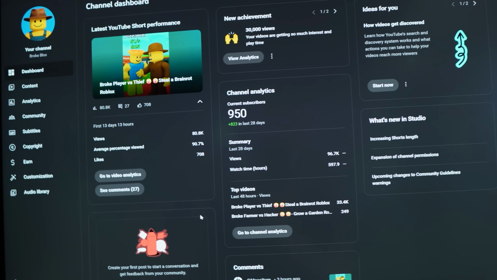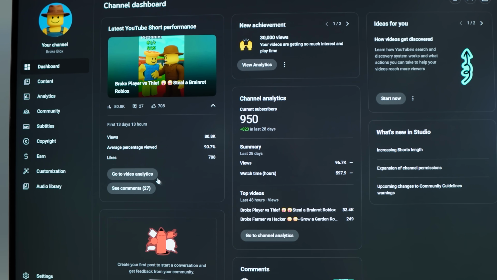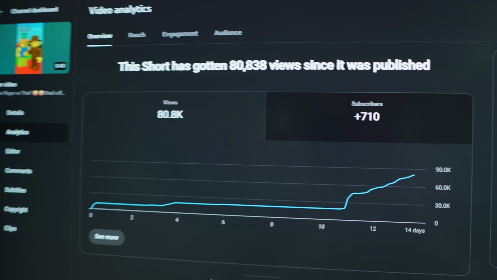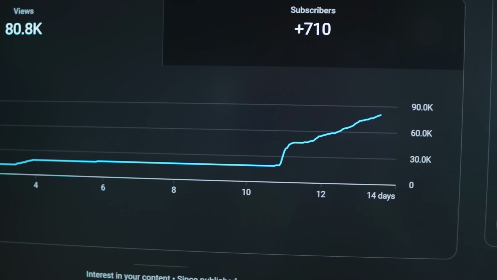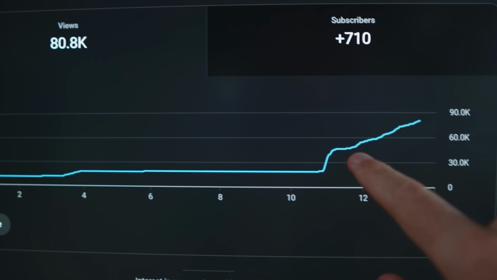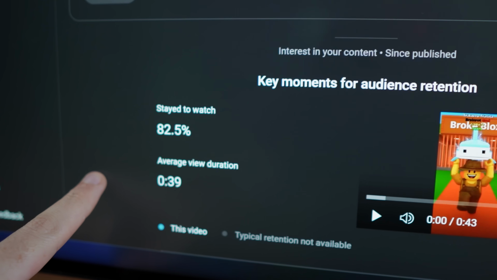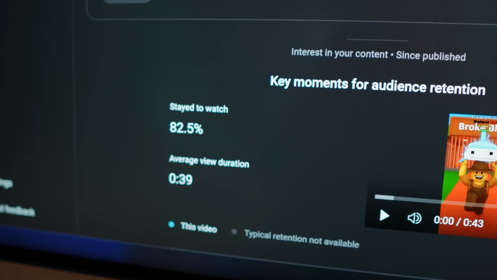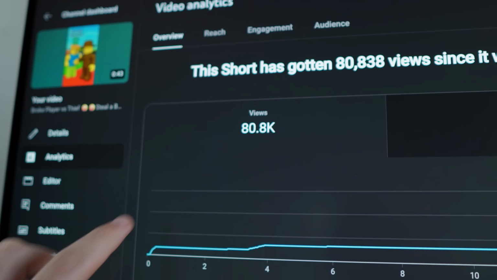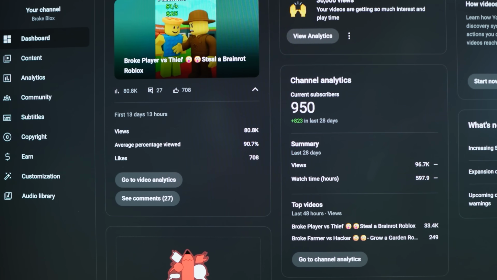It has been 48 hours since we last checked in, and the video has now reached 80,000 views. If I come into the video analytics, you can see the pattern of our video's performance so far, where each day it's like another leg up, where we have been pushed consistently each day into the algorithm. For our swipe through rate and average view duration, they have both continued to remain strong despite our video almost doubling in views. So once again, I don't think this video is going to slow down anytime soon.